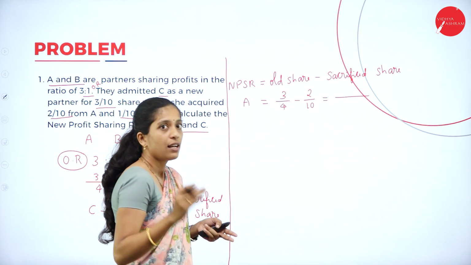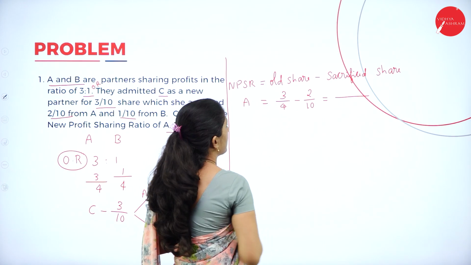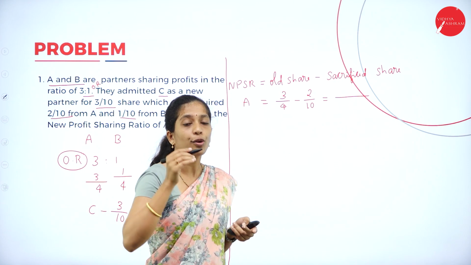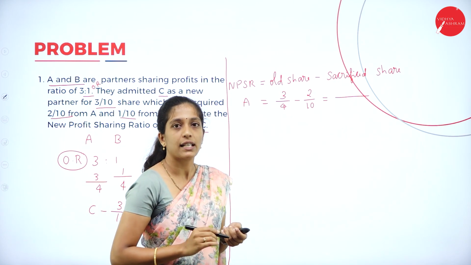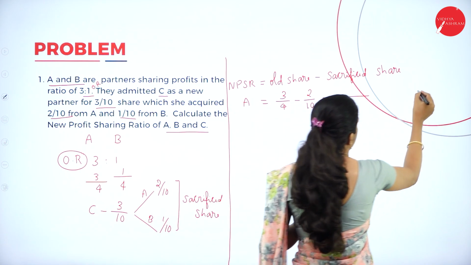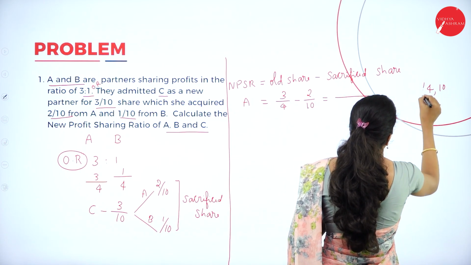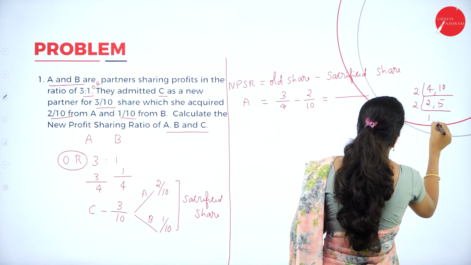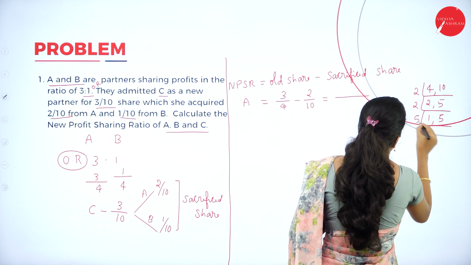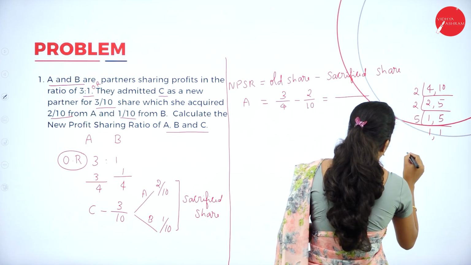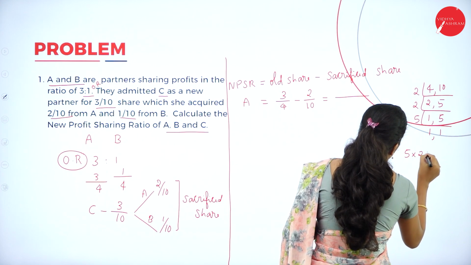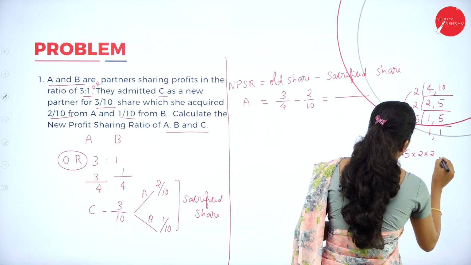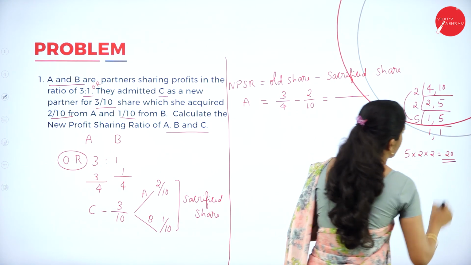How to calculate this? First check whether the denominators are the same. No, they are not the same. It is 4 and 10. In order to make the denominators the same, we have to find the LCM of the denominators. LCM of 4 and 10: 2 into 2 is 4, 2 into 5 is 10, then 2 into 1 is 2, here 5, and 5 into 1. So the LCM is 5 into 2 into 2. Five 2s are 10, ten 2s are 20. So 20 is the LCM.